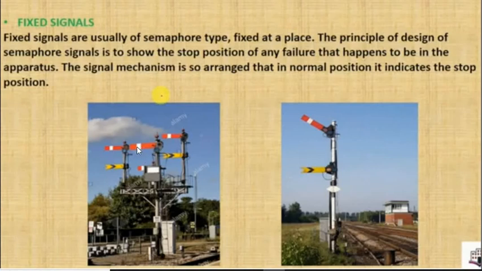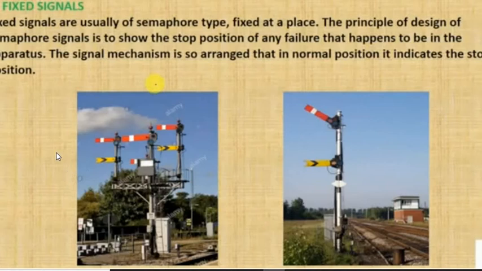So with this last line you can understand that the signal mechanism is so arranged that in the normal position it indicates the stop position. If the arm is in this position, it is the position of stop.